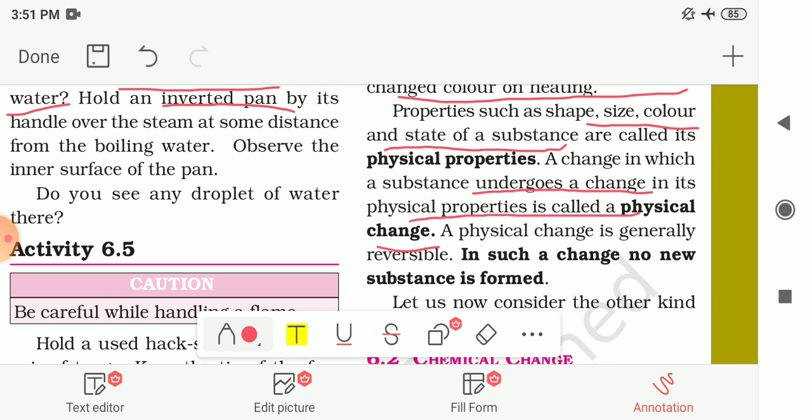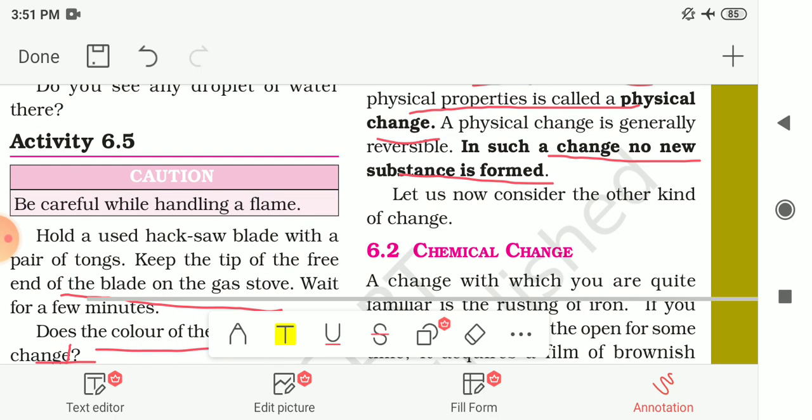The physical properties are size, shape, color and state of any substance. In such a change, no new substance is formed. So this is all about physical change.